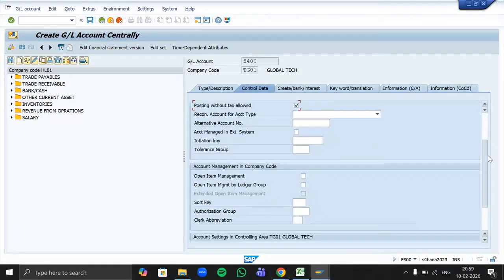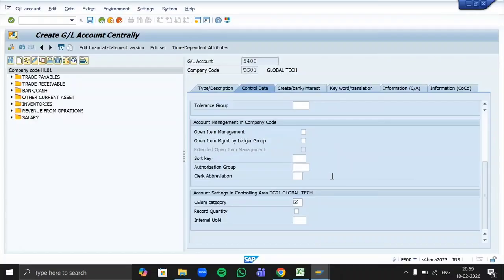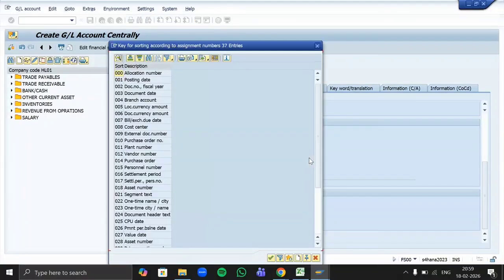Okay, now comes the mandatory thing. Whenever you create any GL, the sort key is a mandatory thing. Sort key means what? Any idea? You can get it with the help of the term sort. Ascending order or descending order. Exactly, how your entries will be sorted in your ledgers. So with that reference, we are giving the sort key.